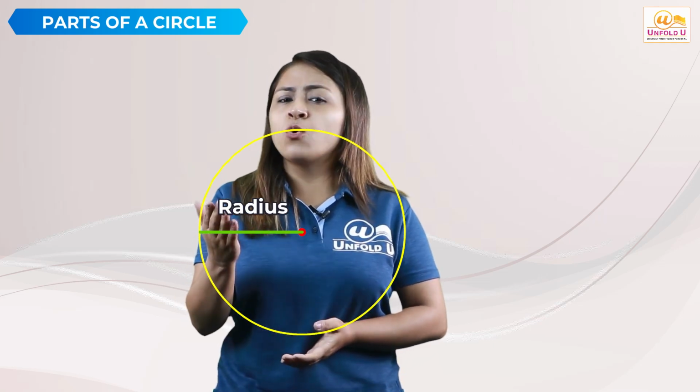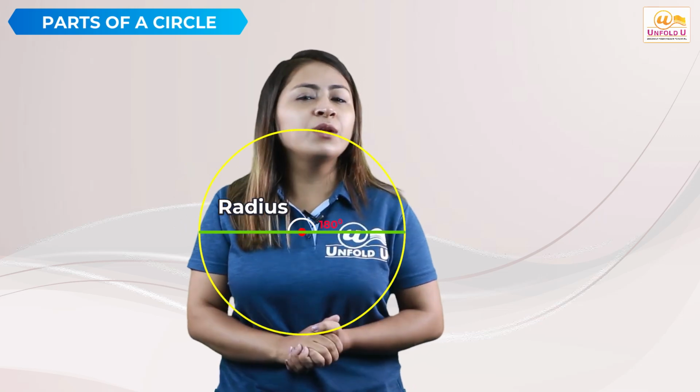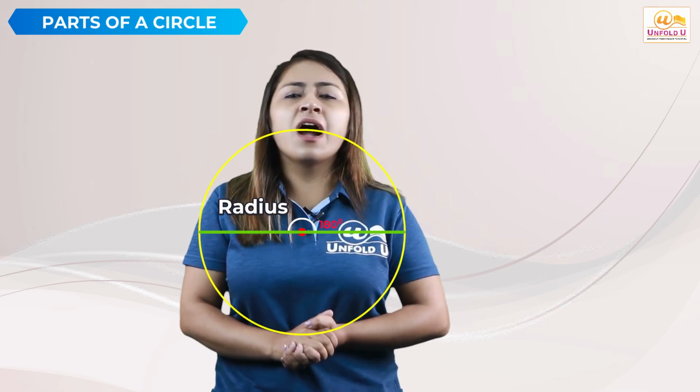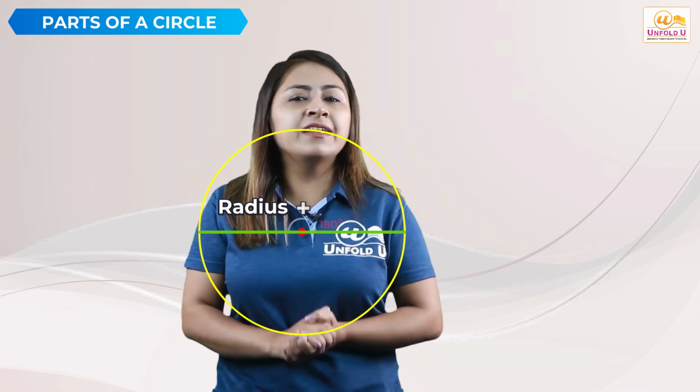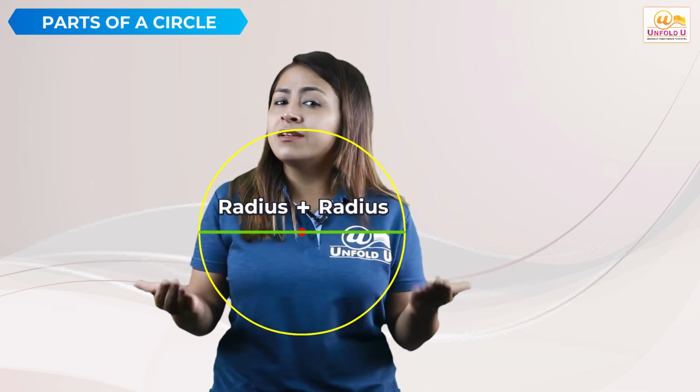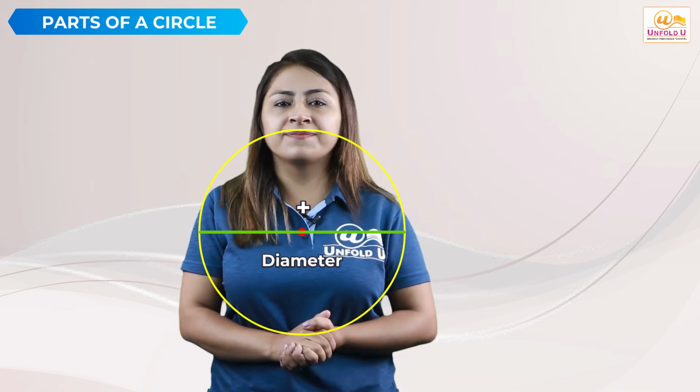If I flip this fixed distance, that is rotate 180 degrees in the other direction, I get 2 radii. Radius plus radius has another name, which is the diameter.